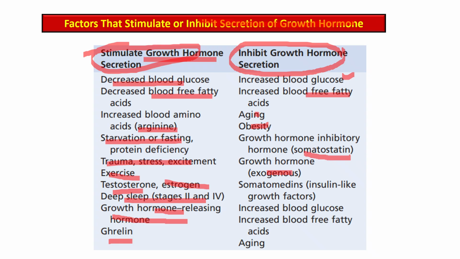If exogenous growth hormone is taken or injected, the somatostatin or insulin-like growth factors, increased blood glucose, increased free fatty acid, and aging.